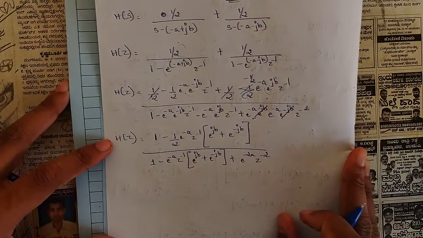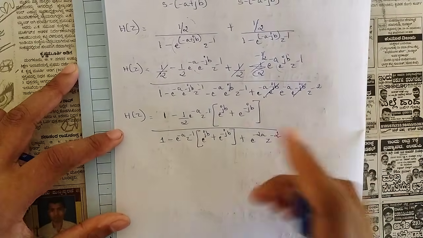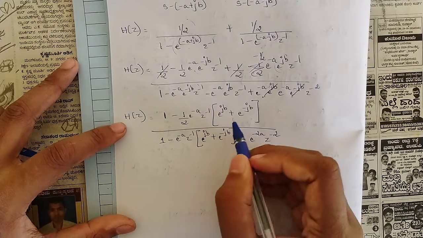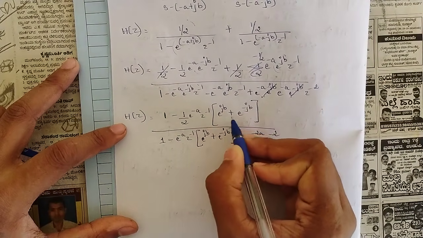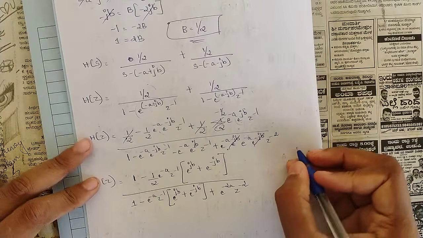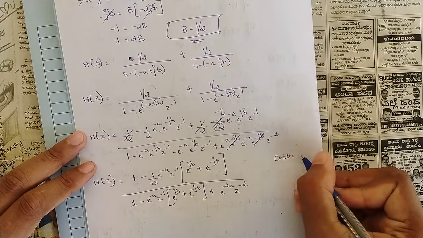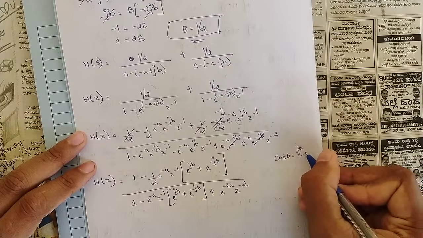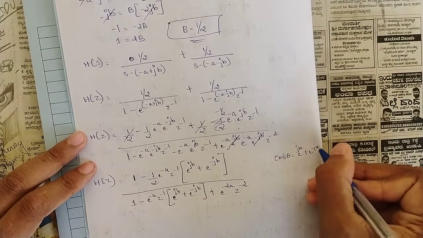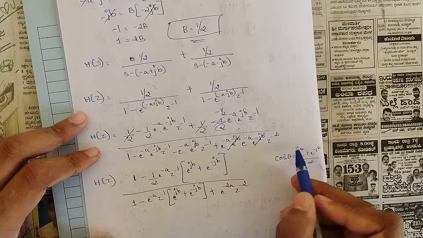So if you observe here carefully, in the numerator as well as the denominator, we have e power jb plus e power minus jb. So we can write this in this form, that is, we know that cos theta is equal to e power j theta plus e power minus j theta divided by 2, right? So we can substitute this as cos theta.